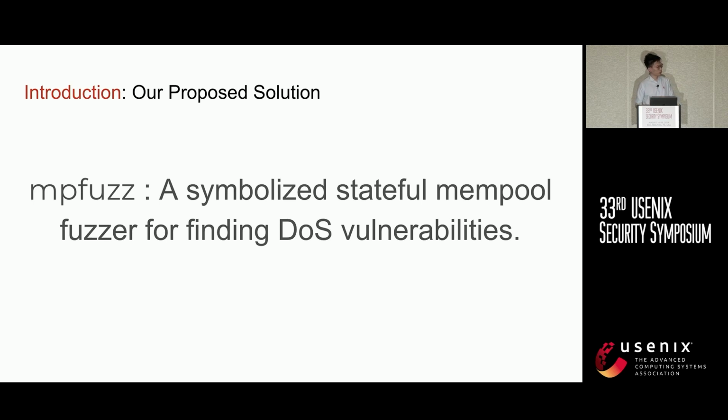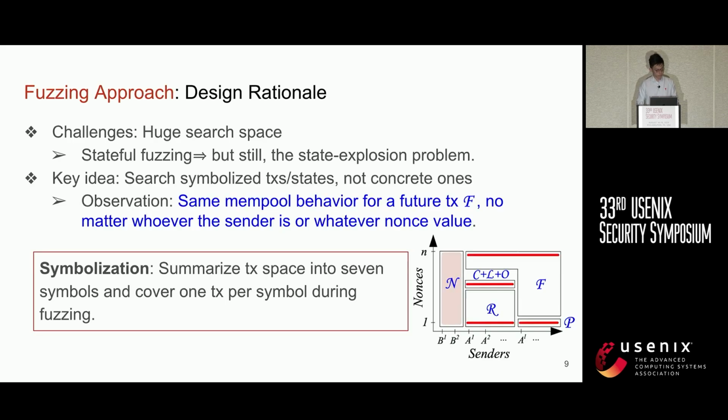To tackle these challenges, we present MPFUZZ, a symbolized stateful memory pool fuzzer for finding denial of service vulnerabilities. Fuzzing the memory pool presents a new unique challenge, that is, a huge search space for generating input transaction sequences. To address this challenge, we implement stateful fuzzing by exploring memory pool states. But it still suffers from the state explosion problem.